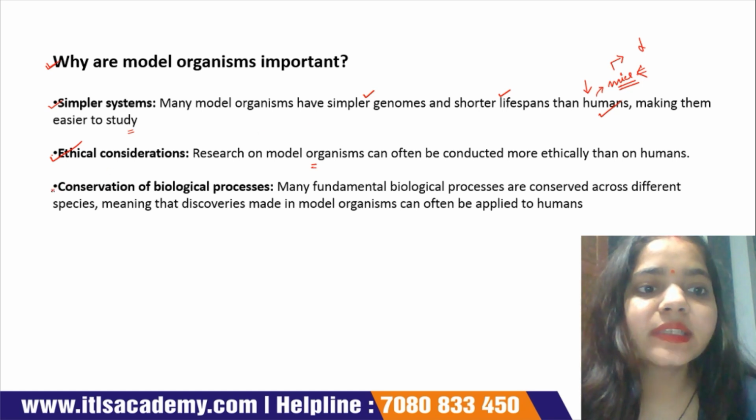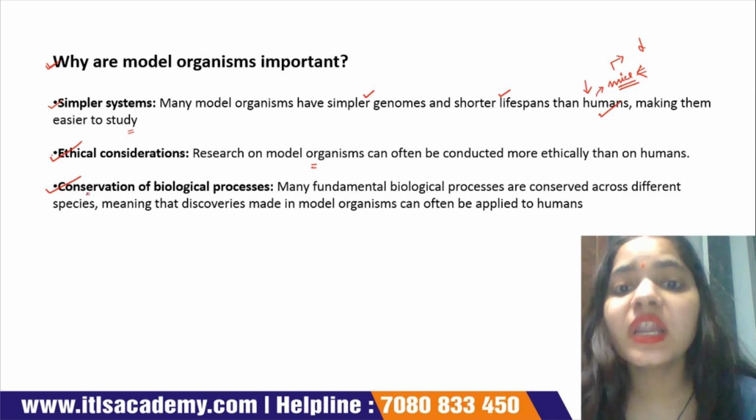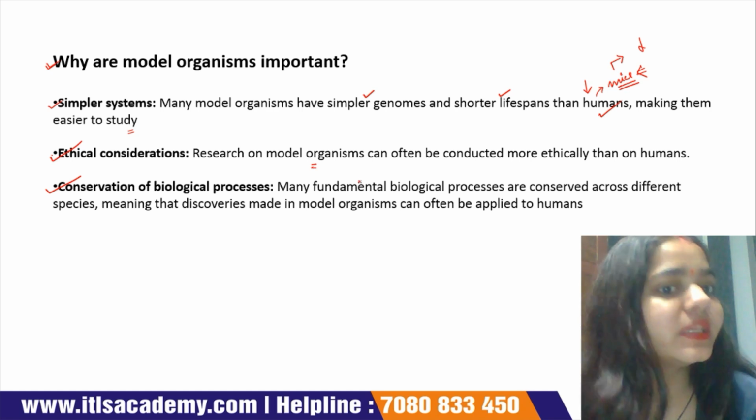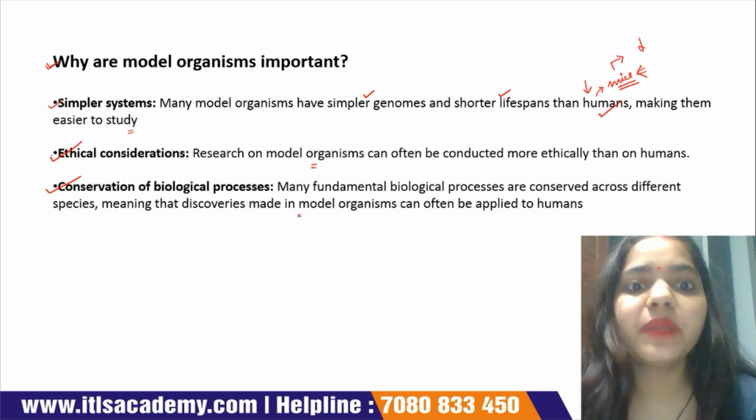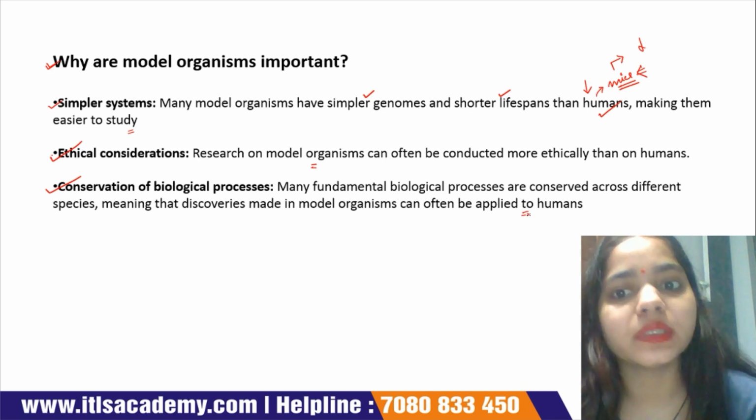Next, conservation of biological processes. Many functional biological processes are conserved across different species, meaning that discoveries made in model organisms can often be applied to humans.